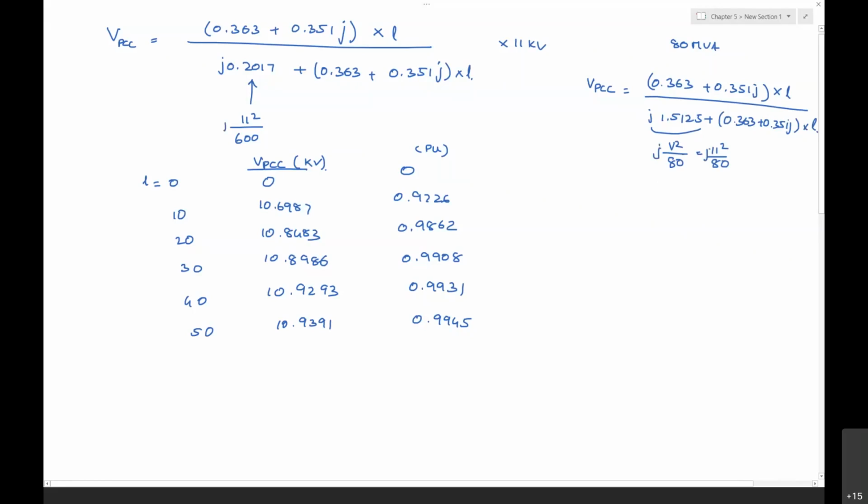Here you get the PCC voltage in kV and per unit.